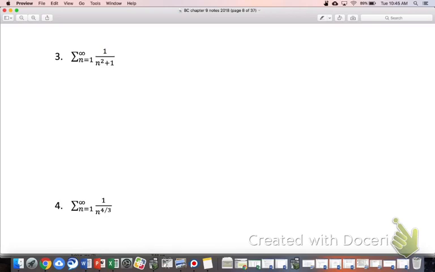Is it a p-series? No. Almost, right? It's close. If that +1 was gone, then it would definitely be a p-series, and you could just say, hey, p is 2, therefore the series converges. But it's not that, and so we're going to have to use the integral test. So we would set this up and say, like we've done before, f of n equals a sub n is positive, continuous, and decreasing on the interval that we are working on, which is 1 to infinity.